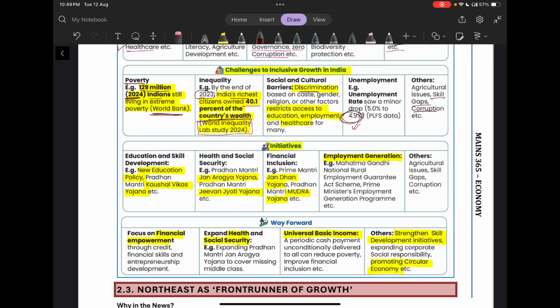Now, what are the initiatives? So, in the education and skill development sector, we have the new education policy. We have PM Kaushal Vikas Yojana. For health and social security, we have Jan Arogya Yojana, Jeevan Jyoti Yojana. Then for financial inclusion, we have the Pradhan Mantri Jan Dhan Yojana, the JAM Trinity, the PM Mudra Yojana. Then for employment generation, we have MGNREGA. We also have the Prime Minister Employment Generation Program.